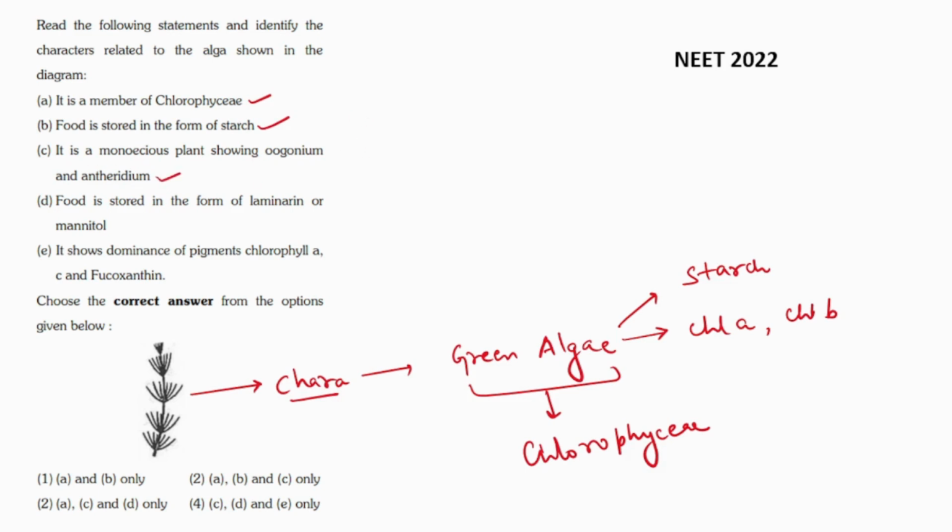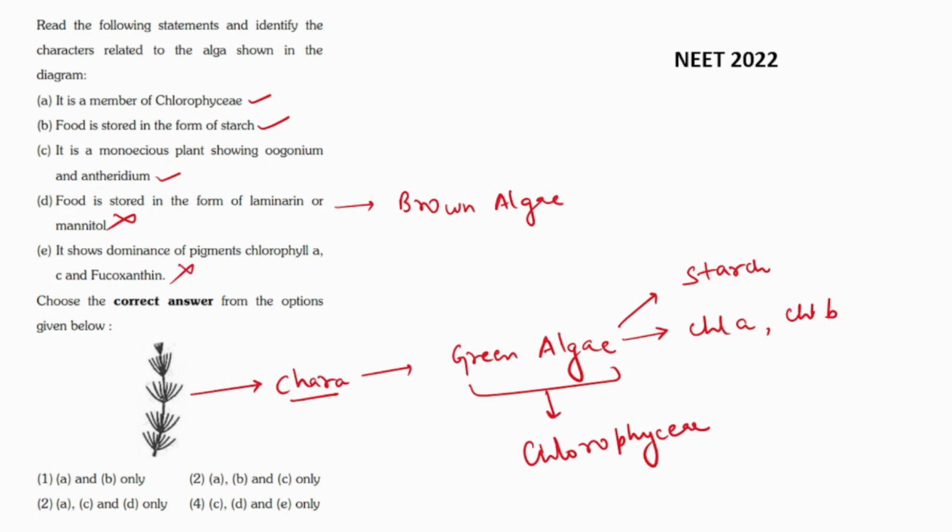This is also correct. Food is stored in the form of laminarin or mannitol? This is incorrect because food is stored in the form of starch, not in the form of laminarin and mannitol. This is a characteristic feature of brown algae. It shows dominance of pigment chlorophyll A, C and fucoxanthin.